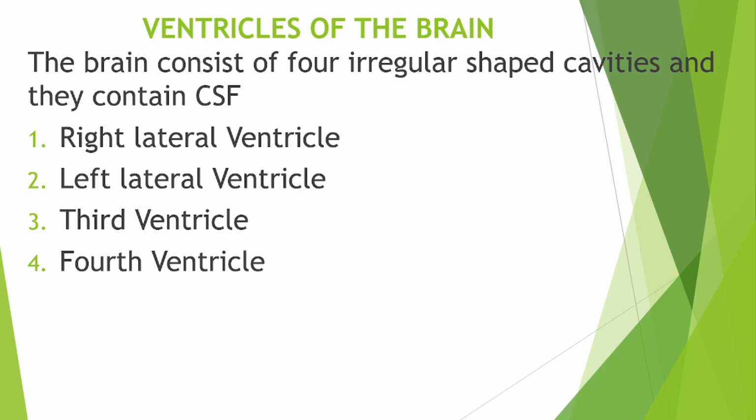We have four ventricles: the right lateral ventricle, the left lateral ventricle, the third ventricle, and the fourth ventricle.